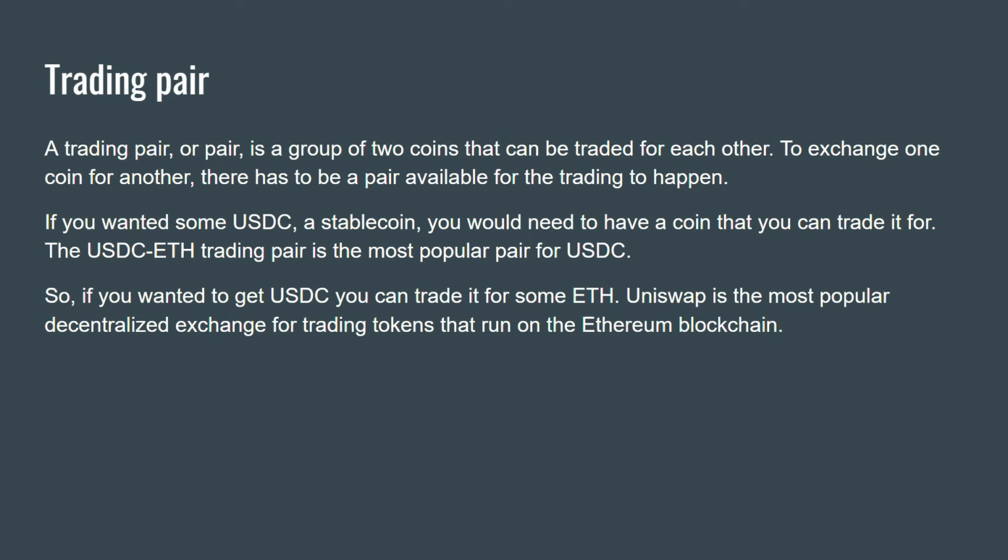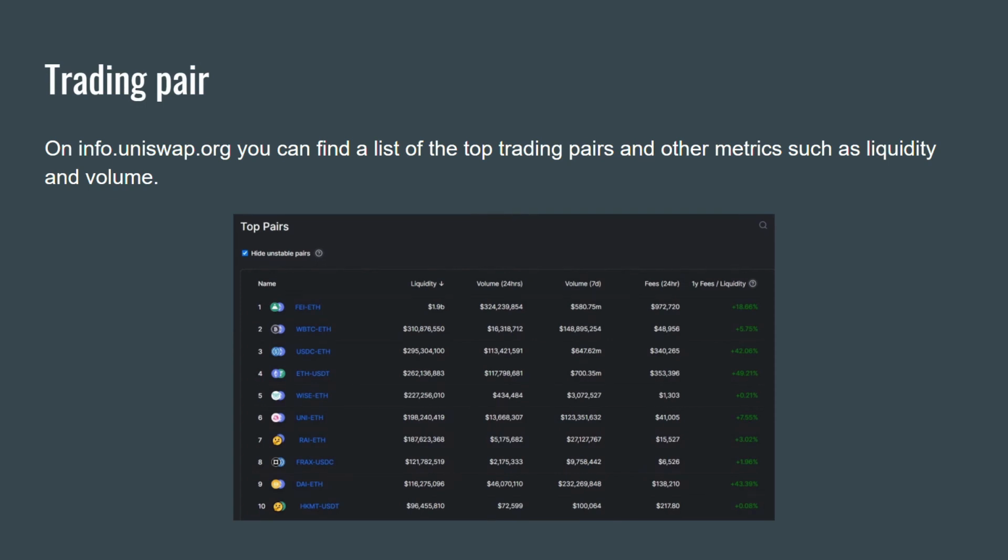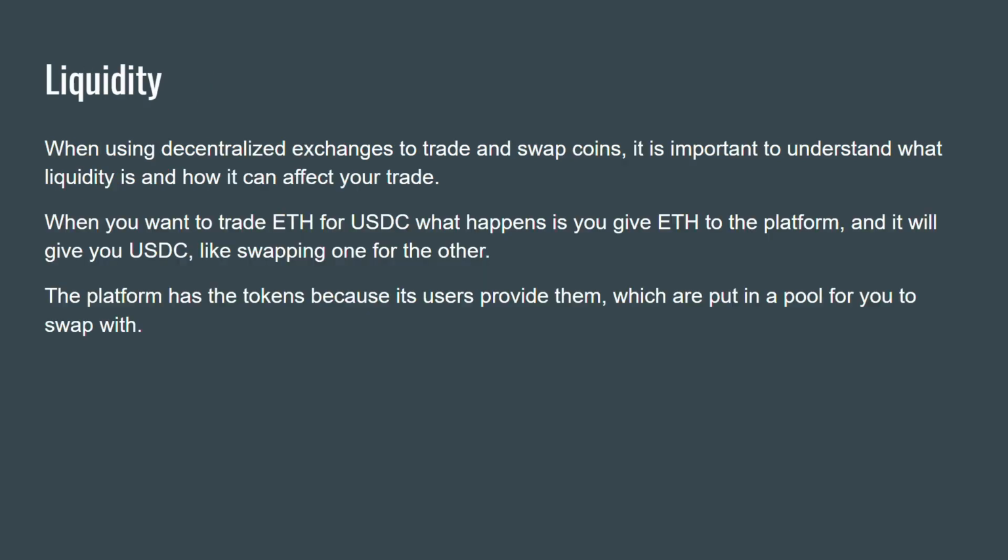Trading pair. A trading pair, or pair, is a group of two coins that can be traded for each other. To exchange one coin for another, there has to be a pair available for the trading to happen. If you wanted some USDC, a stable coin, you would need to have a coin that you can trade it for. The USDC ETH trading pair is the most popular pair for USDC. So, if you wanted to get USDC, you can trade it for some ETH. Uniswap is the most popular decentralized exchange for trading tokens that run on the Ethereum blockchain. On info.uniswap.org, you can find a list of the top trading pairs and other metrics such as liquidity and volume.